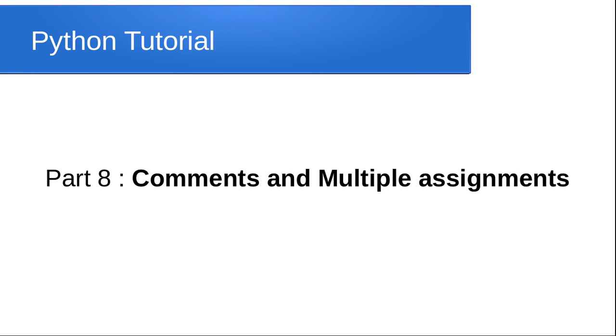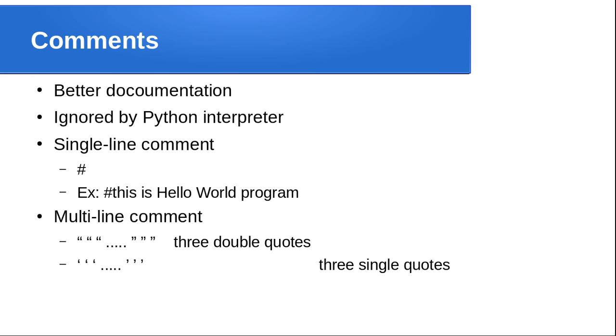So in this Python tutorial we are going to discuss comments and multiple assignments. So what is meant by a comment? A comment allows us to write simple notes in our program.